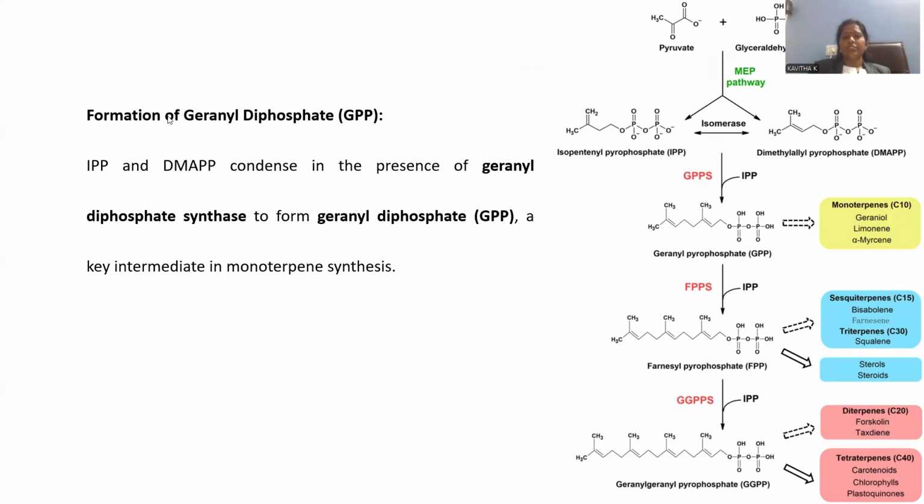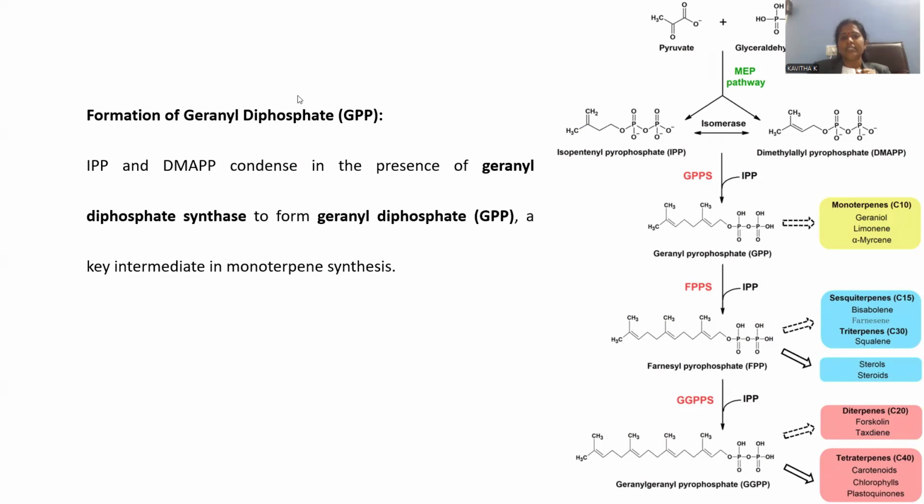Now the next step, synthesis of geranyl diphosphate, which is simply abbreviated as GPP. In order to manufacture GPP, the required enzyme is geranyl diphosphate synthase. Let me show. Geranyl diphosphate synthase is required in order to condense, in order to blend IPP with DMAPP. Whenever these two are blended, we are going to get geranyl pyrophosphate.